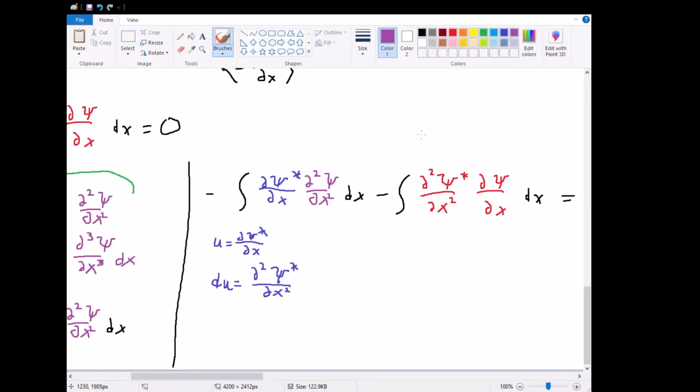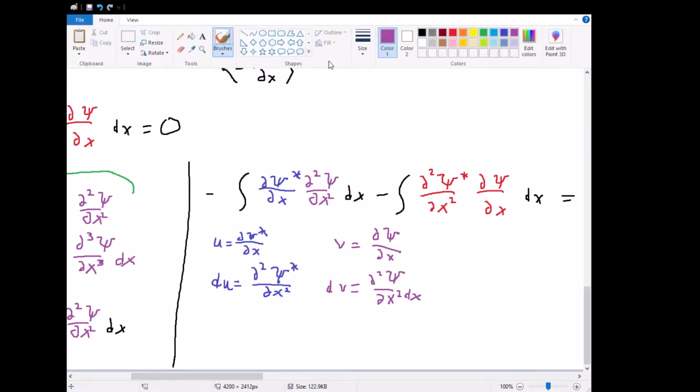And now let's do dv. So dv is apparently equal to the second partial of psi with respect to x squared times dx. So v is evidently equal to the partial of psi. Sorry, there's supposed to be an x squared here. Psi, partial of psi with respect to x.